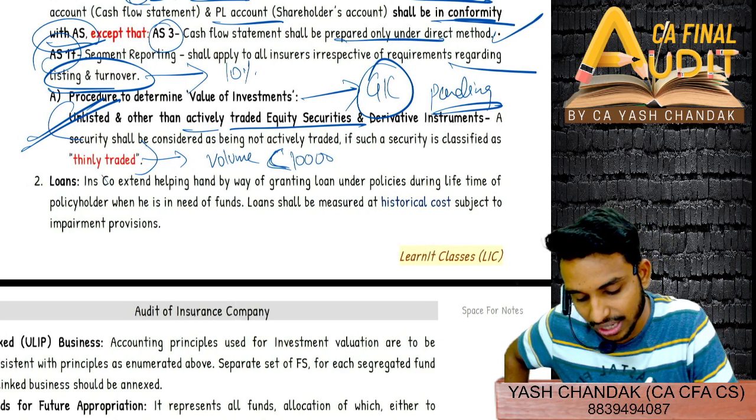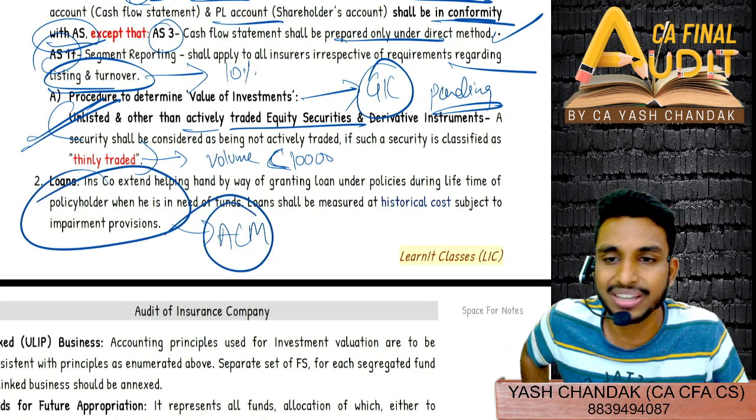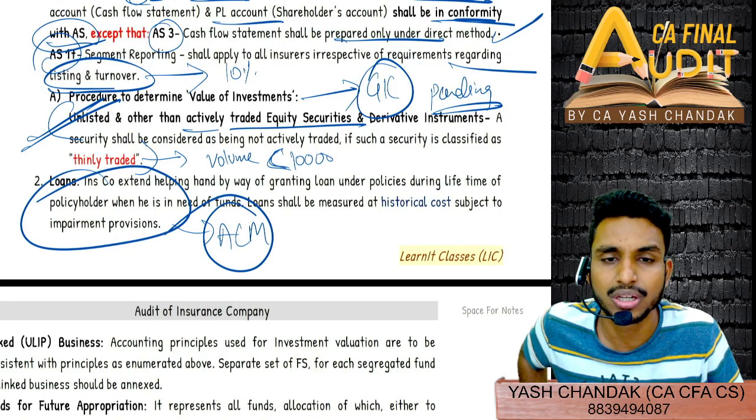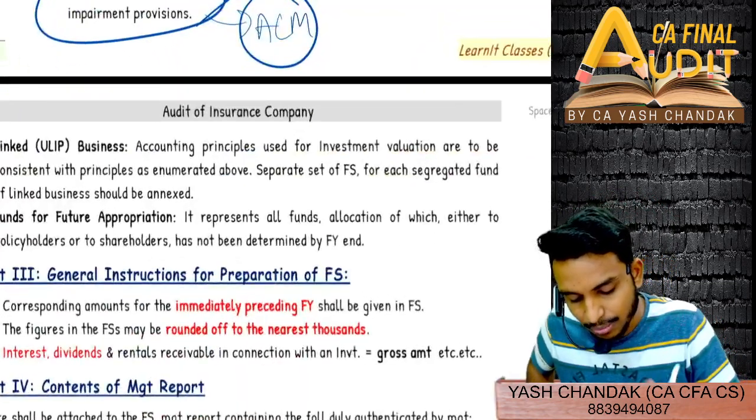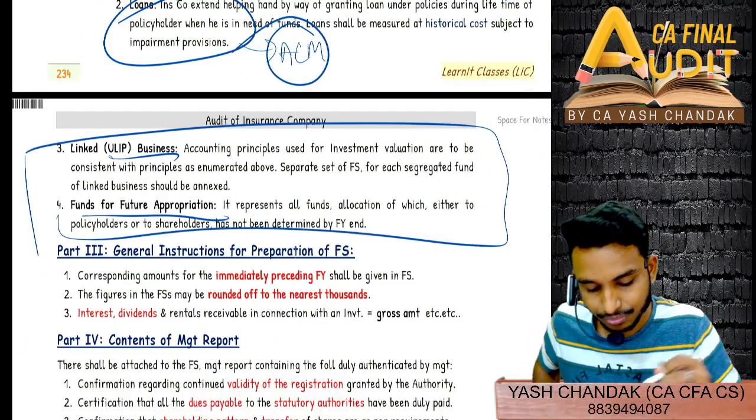Okay, loans, it's simple only, it will always be in amortized cost method. Loans will always be in ACM, whether how will you carry it in fair value, right? It will always be in ACM. Similarly, ULIP business, funds for future appropriation, all this you can see.